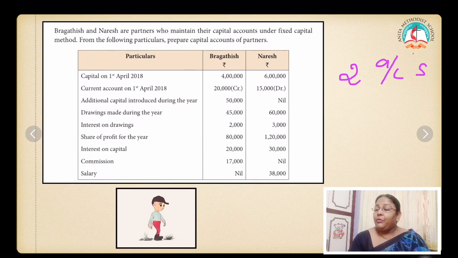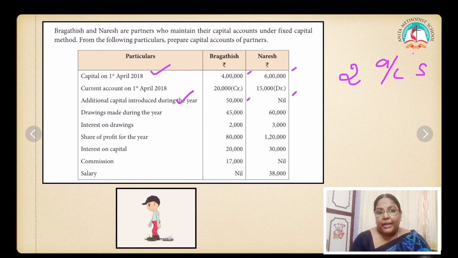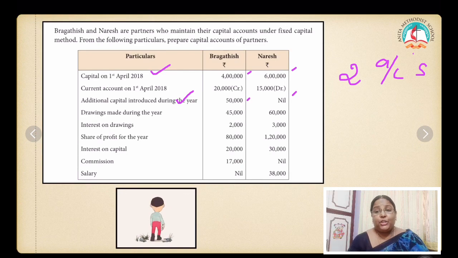Right. Now you have capital, current account, additional capital introduced, drawings made, interest on drawing, share of profit, interest on capital, commission and salary. Now tell me what all will you write in your capital account? Very good. The opening capital and the additional capital. Where will you write? On the credit side. Do you have any permanent withdrawal? We don't have any permanent withdrawal. So after writing on the credit side, you have to just tally your capital account. Clear?